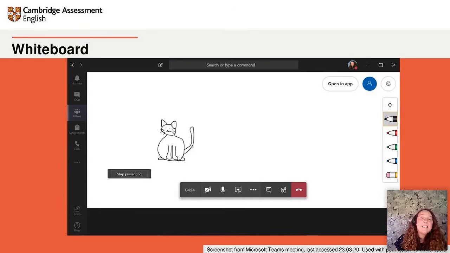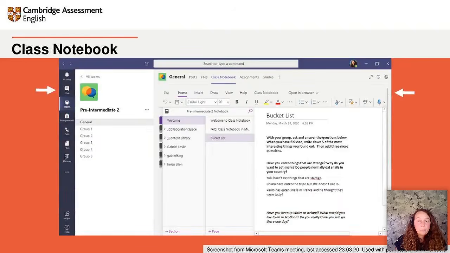So in Teams, the whiteboard might be useful for things like drawing pictures, but I think you'll get more functionality in a shared document like the class notebook, or you could share a third-party whiteboard as well. But there's extra features in Teams which are interesting and useful.